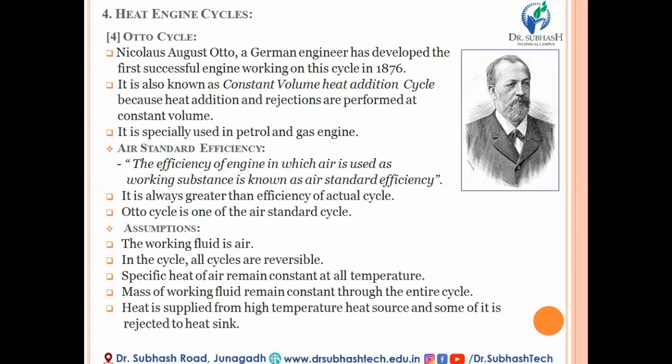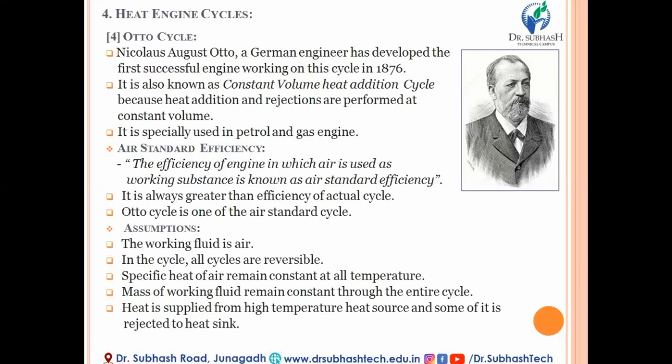Up to now, we have discussed three basic types of thermodynamic cycle: the Carnot cycle, the Carnot vapor cycle, and the Rankine cycle, and this is the fourth one, the Otto cycle. Before starting the analysis of the efficiency equation and a few properties, we should discuss an introductory part of the Otto cycle.